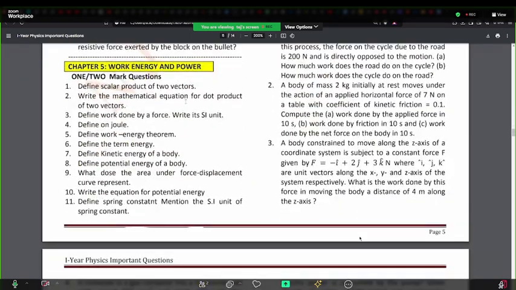So basically, I'm not going to do the whole PDF, like everything. I'm just doing what you're marking and going. That's all.